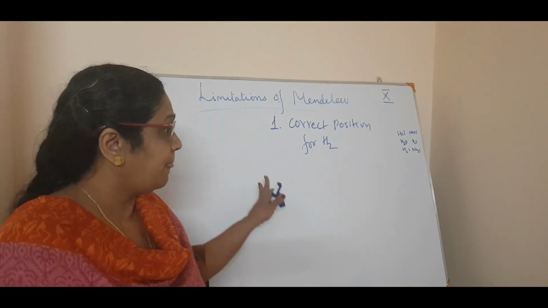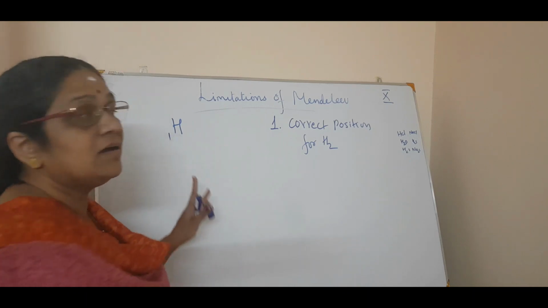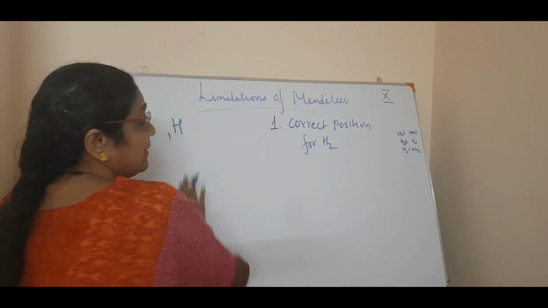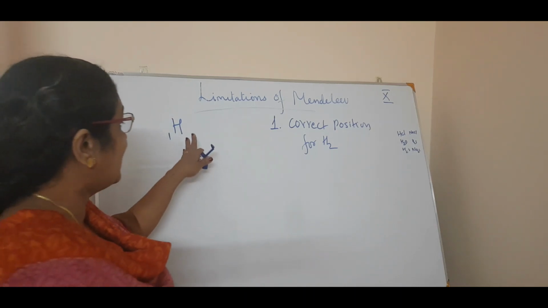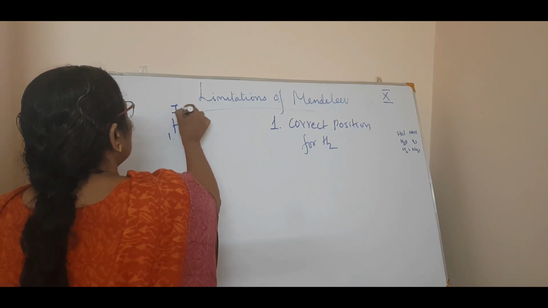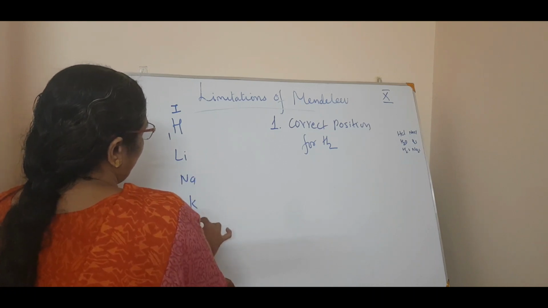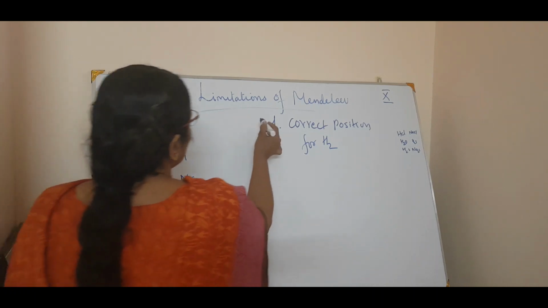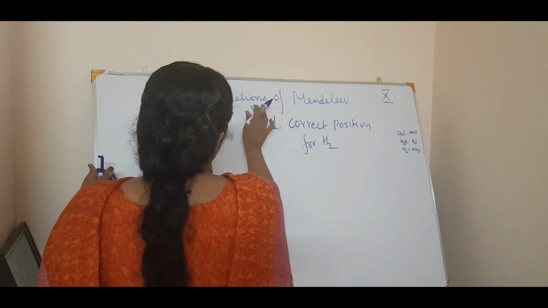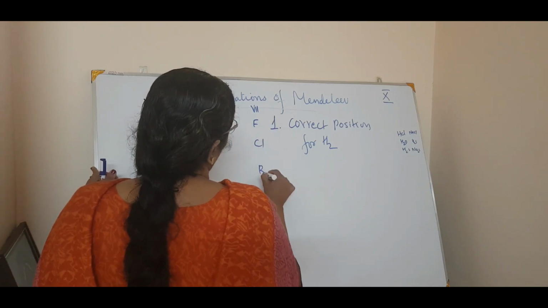Because hydrogen, which has atomic number 1, can be placed both in the first group, with lithium, sodium, potassium, rubidium, cesium, or in the 17th group, which for Mendeleev was the 7th group, with fluorine, chlorine, bromine, iodine.